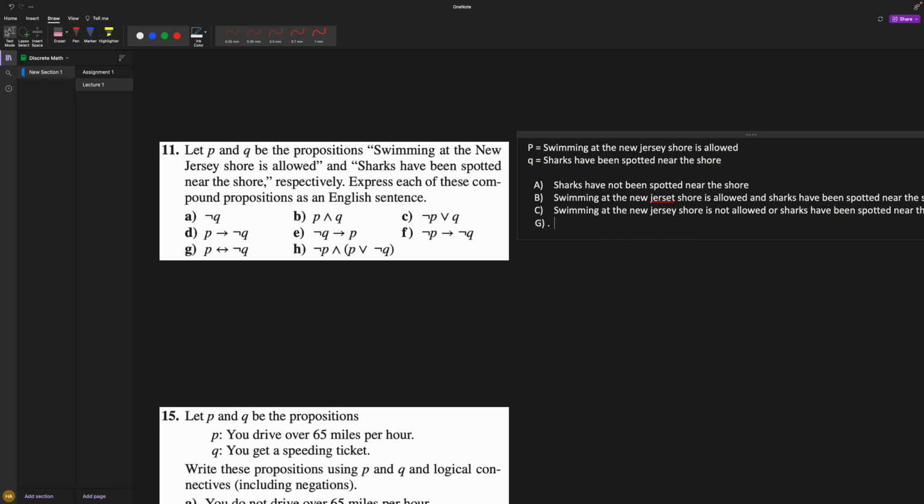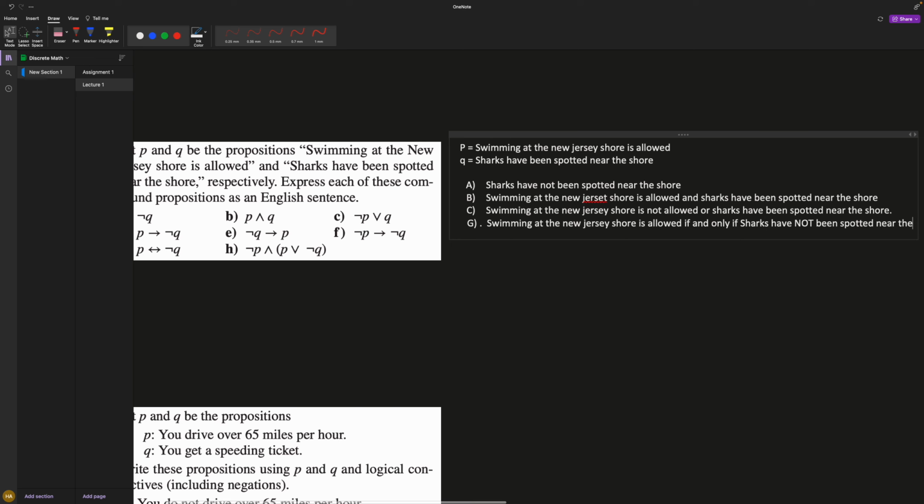P, if and only if, not Q. So just P, which is swimming at the New Jersey shore is allowed, if and only if sharks have not been spotted near the shore, right? So this is P, if and only if, not Q. And then we have H. What I'm saying here is not P, so swimming at the New Jersey shore is not allowed.